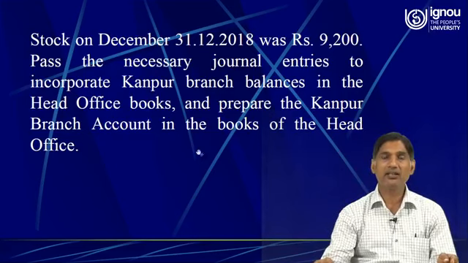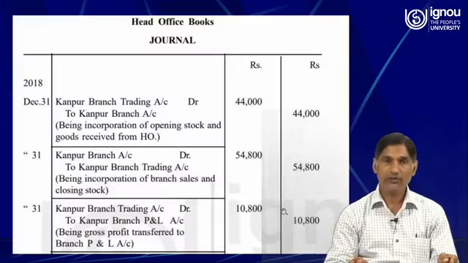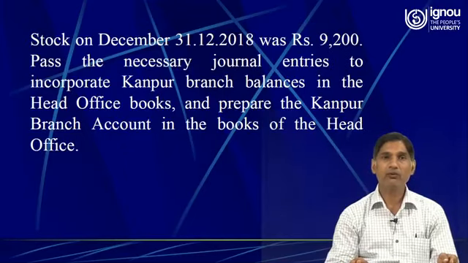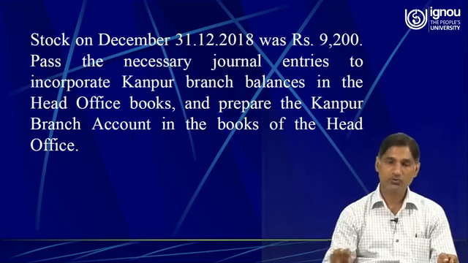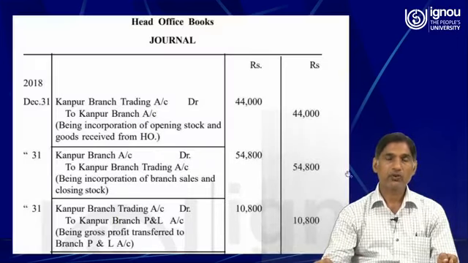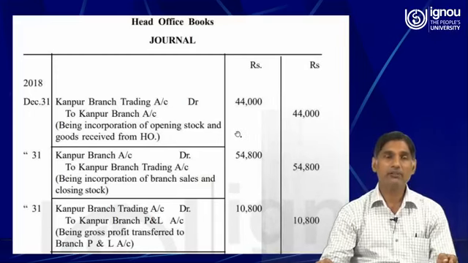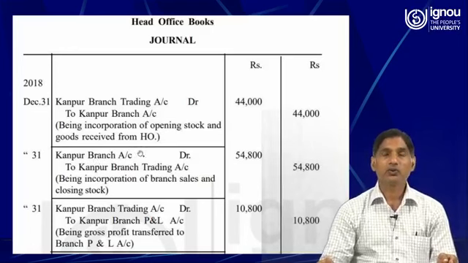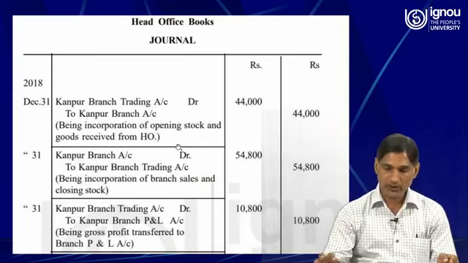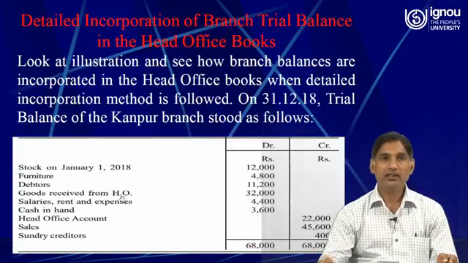Pass the necessary journal entries to incorporate the Kanpur branch balance in the head office books and prepare the Kanpur branch account in the books of the head office. So here we have to record the journal entries and we have to prepare the Kanpur branch account in the books of the head office. So first one is Kanpur branch trading account debit to Kanpur branch. So here opening stock and goods received. You might see that opening stock is 12,000 and goods received from head office is 32,000.